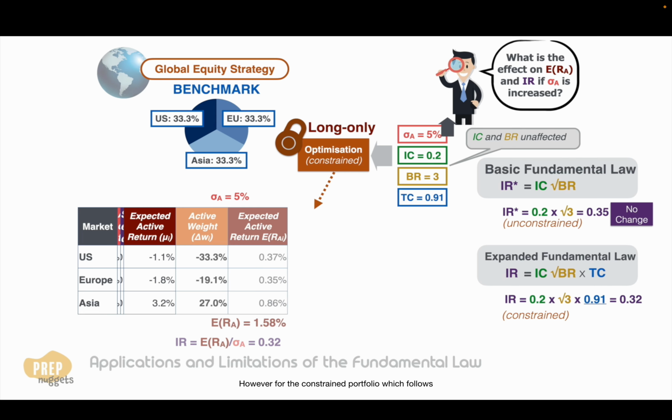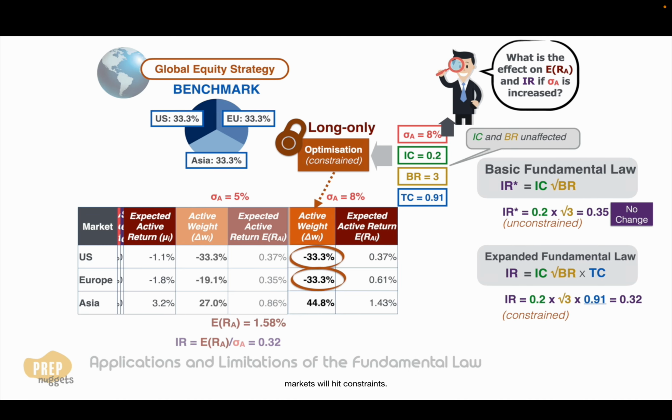However, for the constrained portfolio, which follows the expanded fundamental law, the IR is also affected by the transfer coefficient. When the active risk is allowed to be higher, we would expect higher active weights if unconstrained. However, that also means that the constraints are going to be applied more often. For example, if we allow the active risk to be 8%, the weights for both the US and Europe markets will hit constraints. As such, even though active return is higher due to higher active risk, the information ratio is lower. The transfer coefficient has dropped to 0.86 in this case.